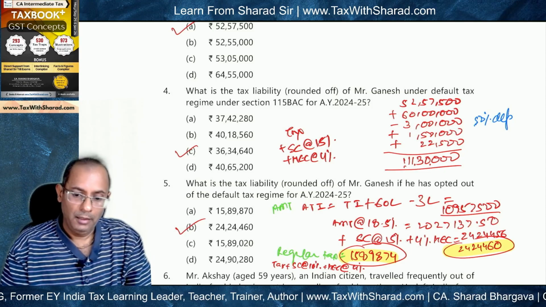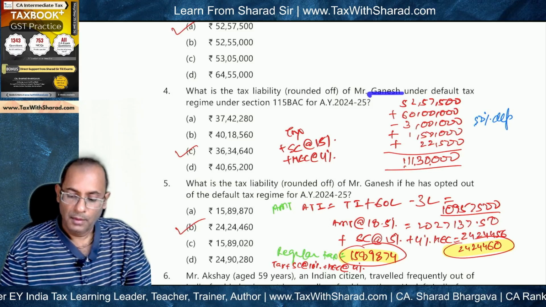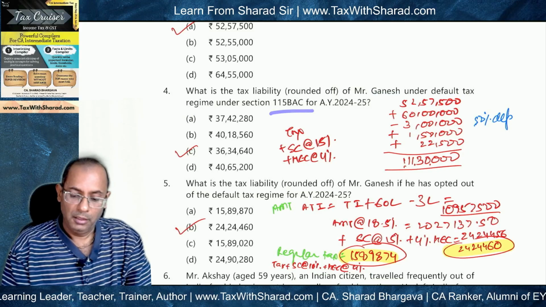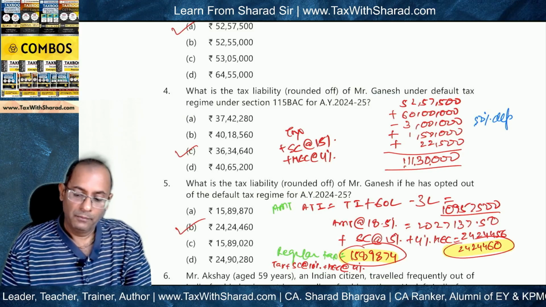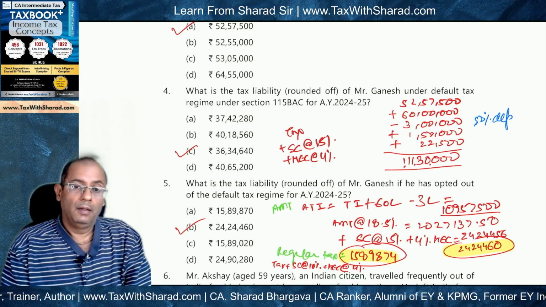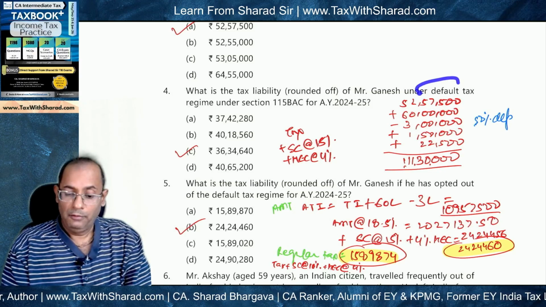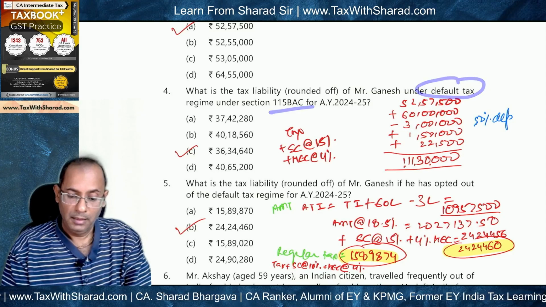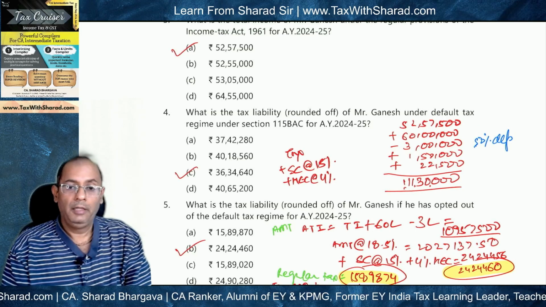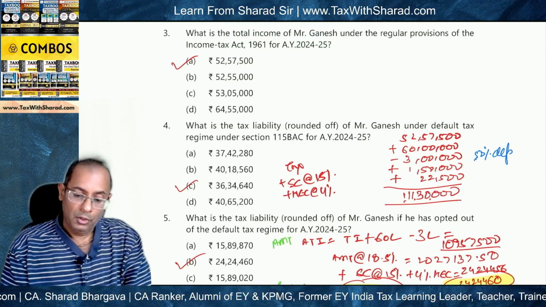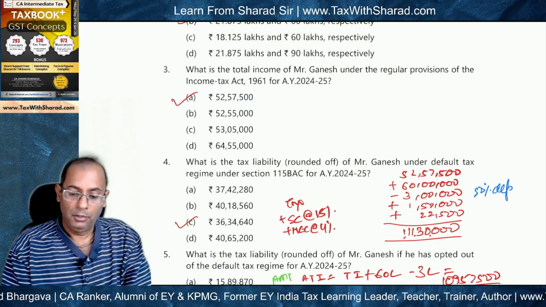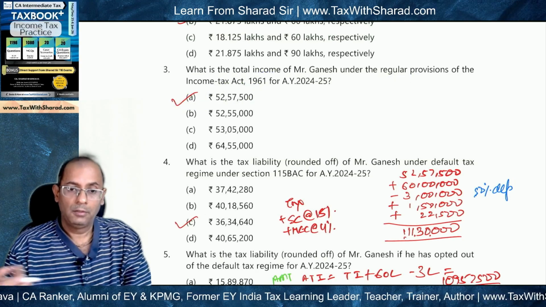What will be the tax liability, rounded off, of Mr. Ganesh under the default tax regime under section 115 BAC for AY 24-25? Now we are not supposed to consider the regular or the optional tax regime, but the default tax regime under section 115 BAC. So we first need to figure out the total income, and then we need to determine the tax liability. So the starting point can be 52,57,500, which is the total income under the regular provisions or the